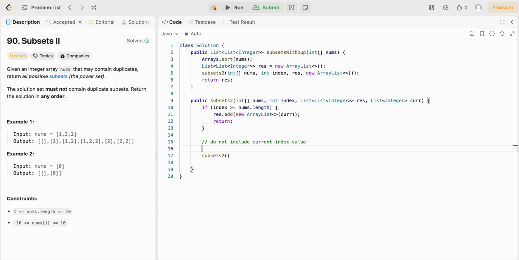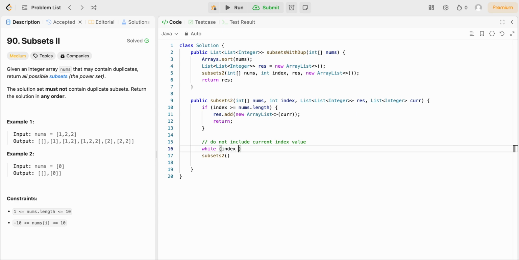Because we do not want any duplicate subsets, and we know that we may have duplicate values, we want to make sure that we increment our index to a point where the next call to subsets is going to point at a value that is not equivalent to the current value. We can just do this by incrementing the index to the right because our array is sorted.